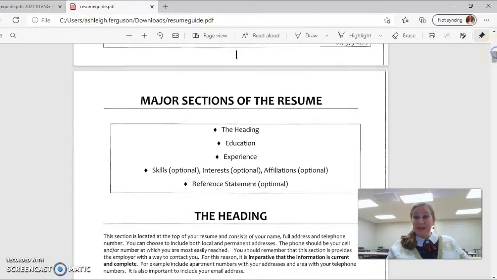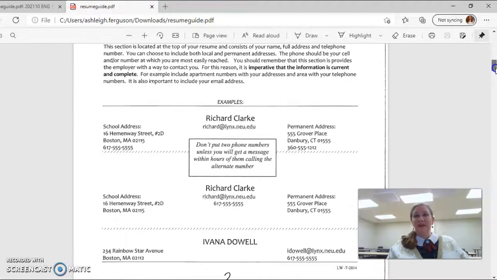So she breaks it down section by section. Purdue OWL does as well, but you may want to print out this handout. It goes over each section, like the heading. What are you going to put under your physical information, like your address? Maybe you're going to be attending a university and you have your university address, but also you have your permanent address, and this is your email information.